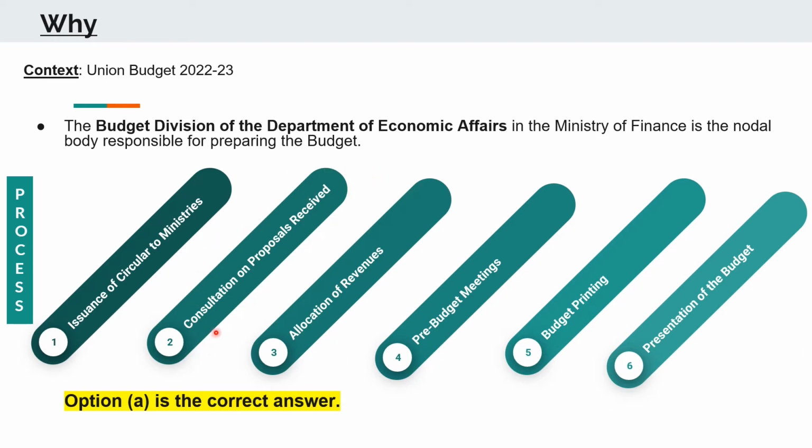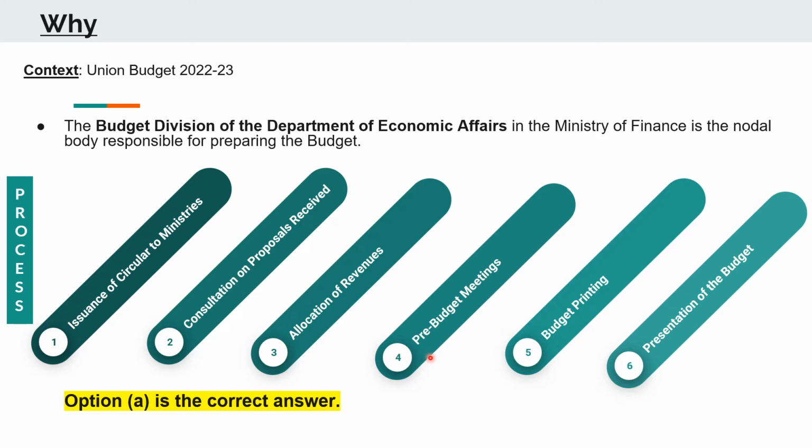Then there is a consultation held with all the stakeholders on those proposals received. The next is the allocation of revenues, where decisions are taken as to how much resources will be allocated to one particular ministry or one particular project.